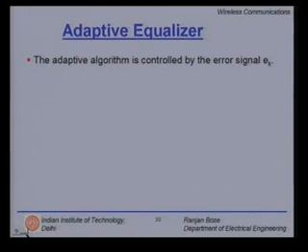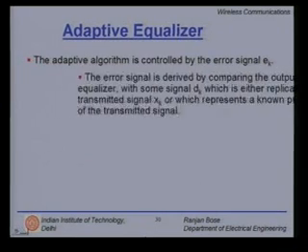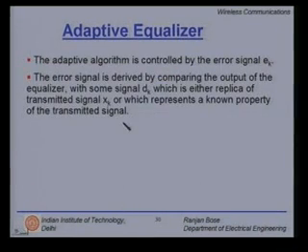The adaptive algorithm is controlled by the error signal Ek. The error signal is derived by comparing the output of the equalizer with some signal Dk, which is either a replica of the transmitted signal Xk or which represents a known property of the transmitted signal. So, either we have the luxury of knowing what Xk is or with some property of the transmitted signal.